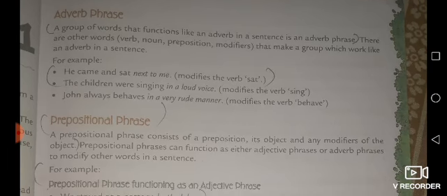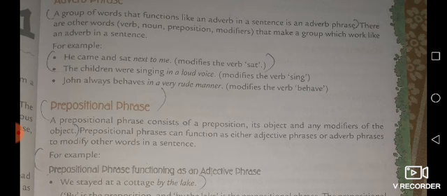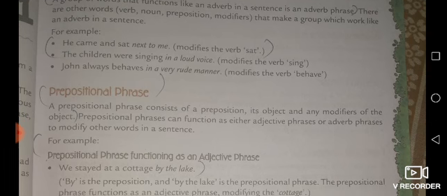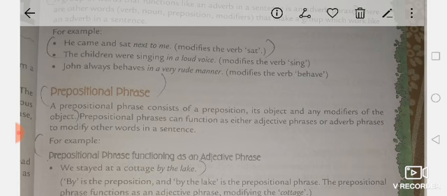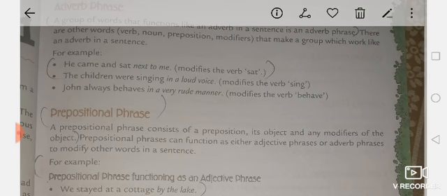The children were singing in a loud voice. Modifier क्या है इसमें? Singing. So "in a loud voice" is the adverb phrase. John always behaves in a very rude manner. So it modifies the verb behaves. The italic portion, "in a very rude manner", is the adverb phrase.